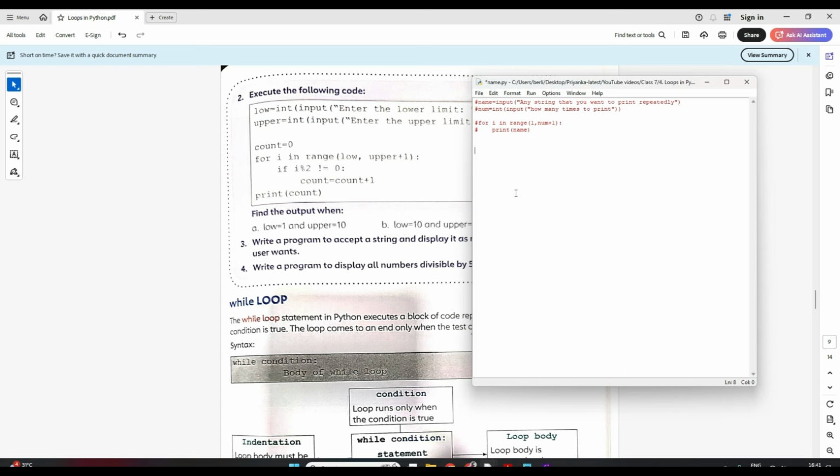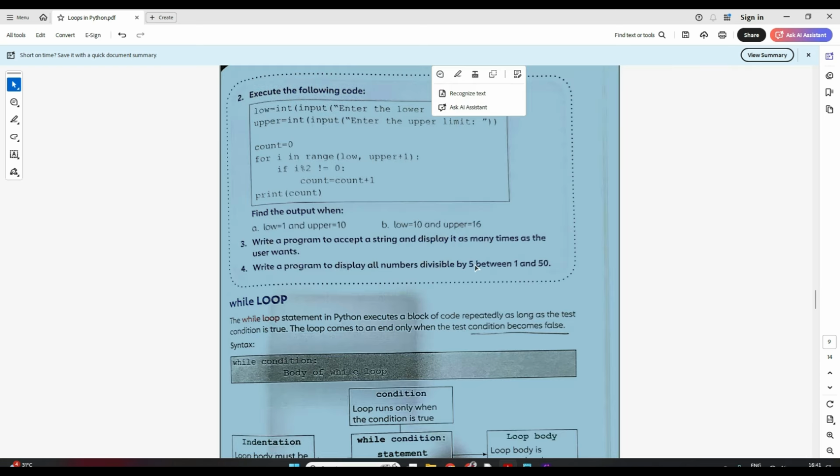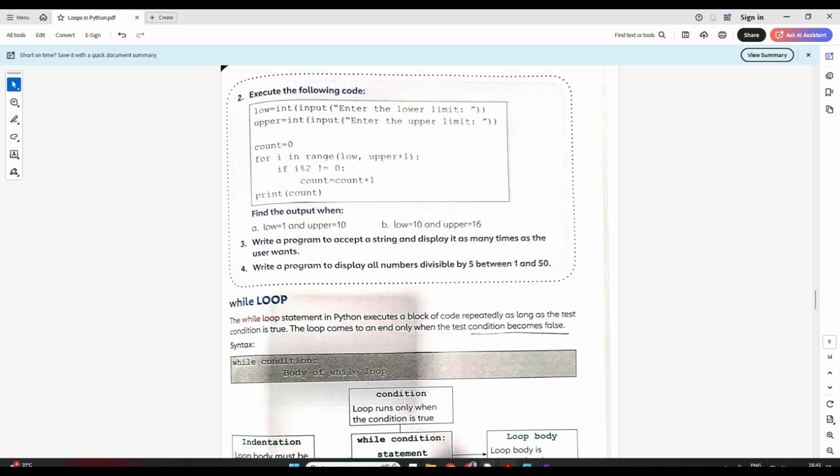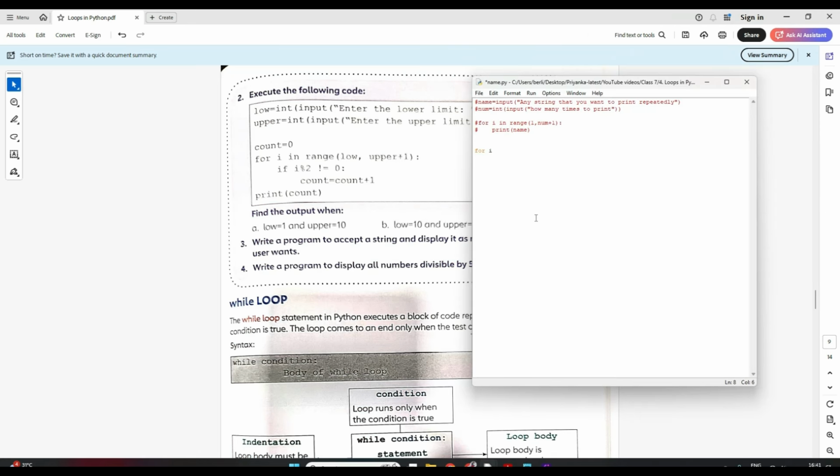So for i, from 1 till 50 my range is, it's specified here, right? So for i in range 1 to 51, correct?